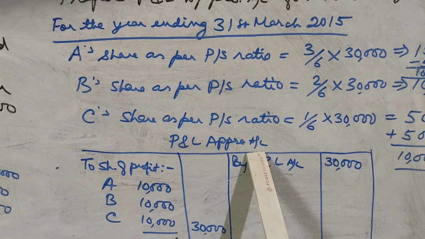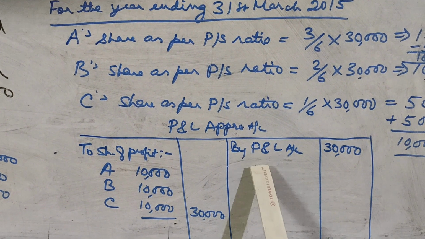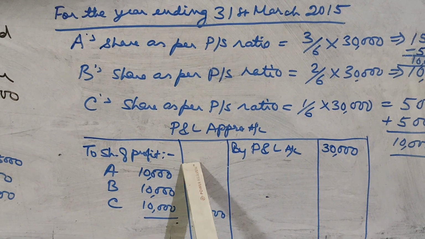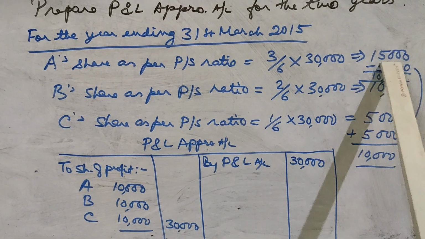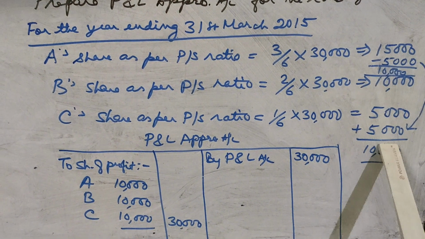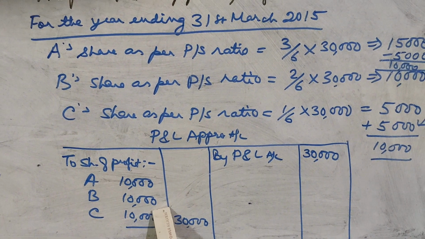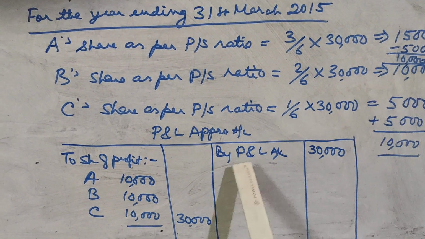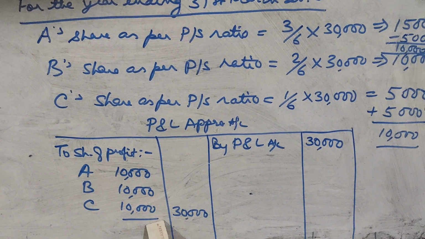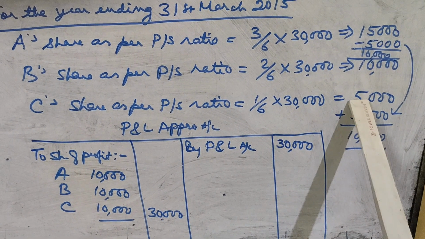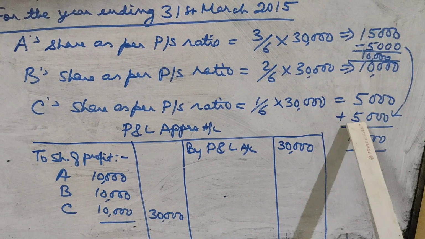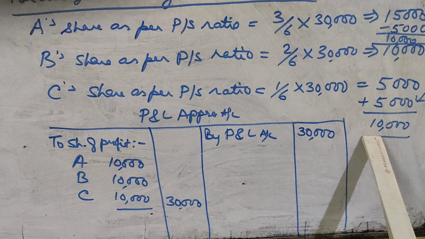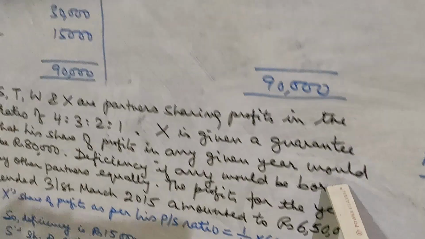So if you prepare the profit and loss appropriation account, you will see by profit and loss account 30,000. To share of profit, A will get 10,000, 15 minus 5 he has given to C. B's share is 10,000. B's share will be 2/6 of 30,000, that is 10,000 only. And C's share is also 10,000. 5,000 was as per his PS ratio, and 5,000 he got from A because he was supposed to get a minimum of 10,000.